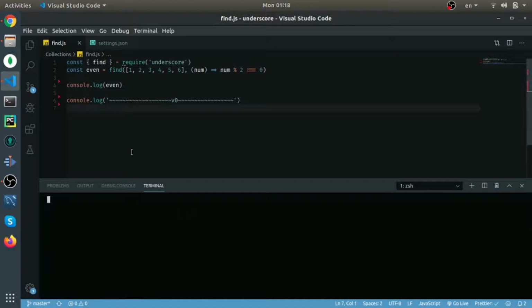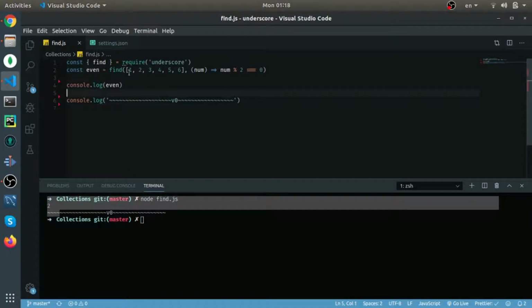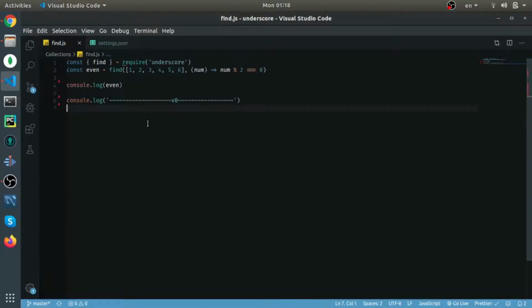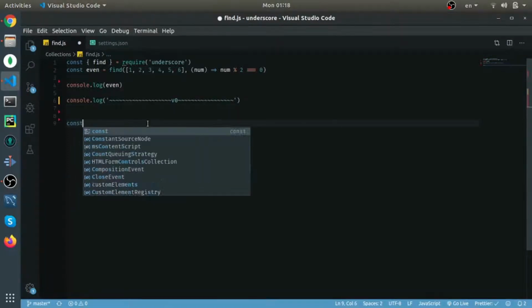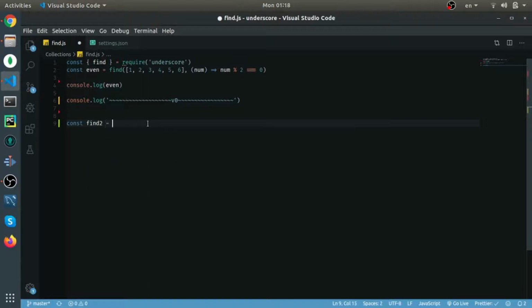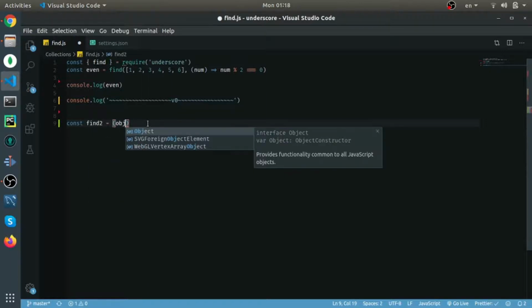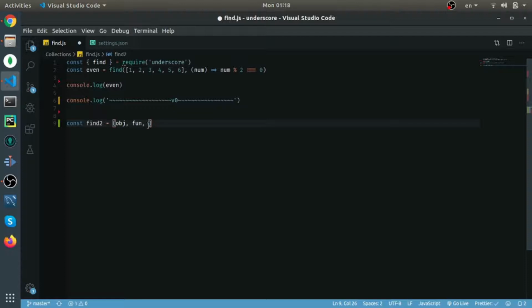So as you can see, I'm finding the first even number in this array, which is 2. Okay, now we can build our own one. I think this is really simple. So const find2 will be equal to a function that accepts an object, a function, the predicate, and the context.